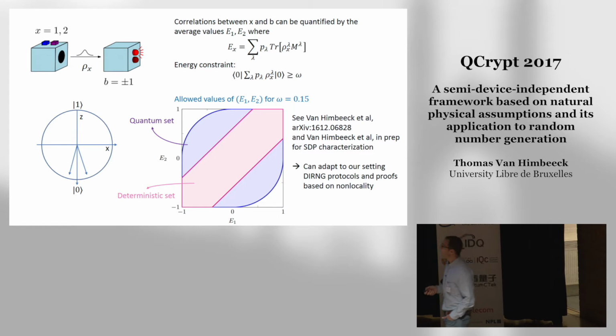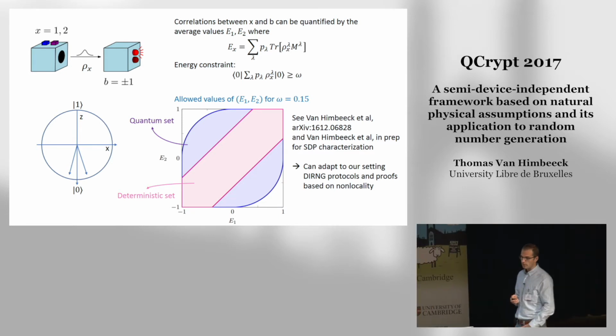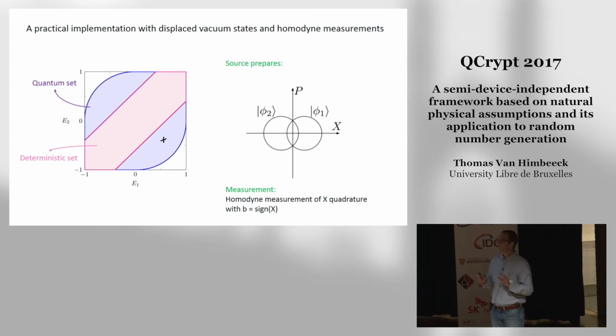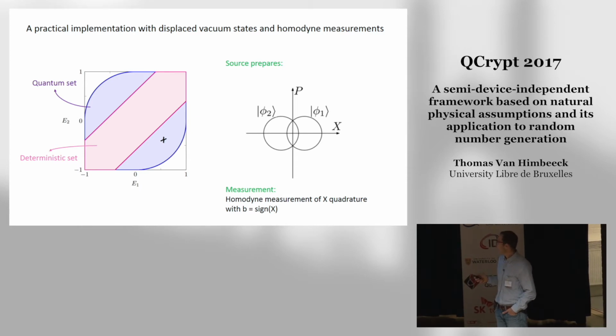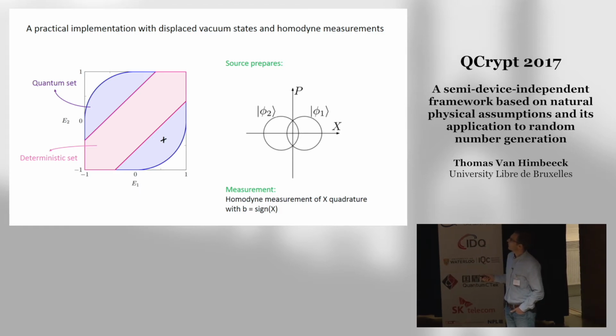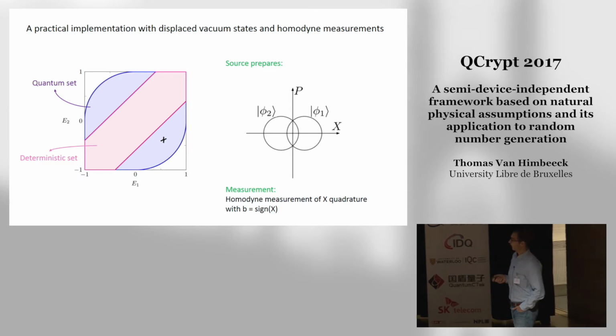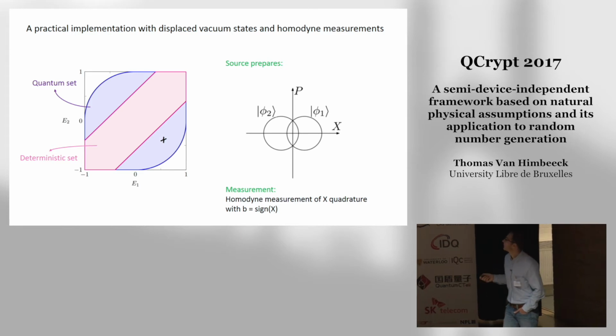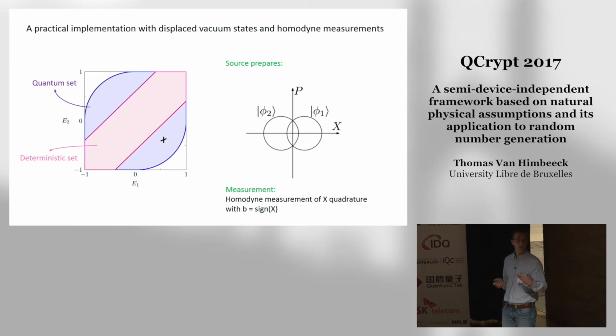There are different possibilities, but one simple implementation is just to have a source which prepares displaced vacuum states. So in phase space, you prepare one state which is displaced toward the plus x direction, and the other towards the minus x direction. And then the measurement that you do is just a measurement of the quadrature of your field, and the output you assign is the sign of the quadrature. So if I prepare this state, B will be biased toward positive value. If I prepare this state, B will be biased toward negative value.